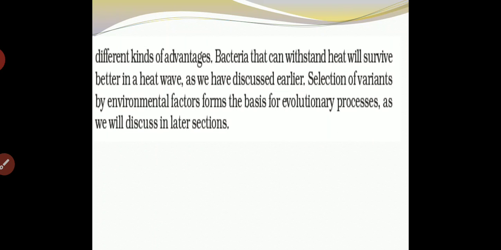Now, different kinds of variation give different advantages. Bacteria that can withstand heat will survive better in a heat wave, as we have discussed earlier. Selection of a variant by environmental factors forms the basis for the evolutionary process, as we will discuss in a later section.